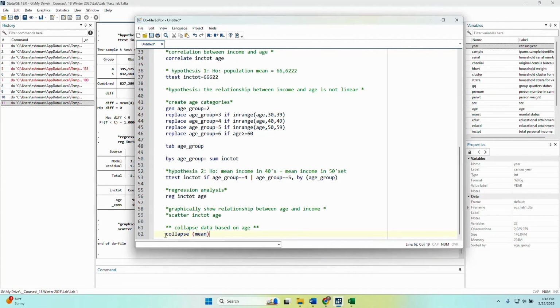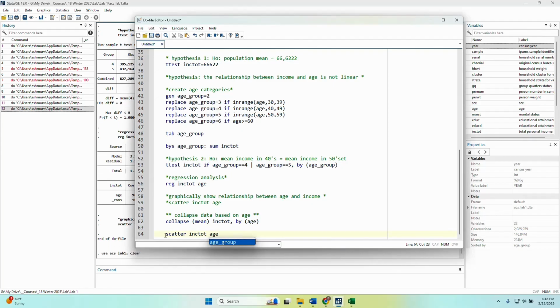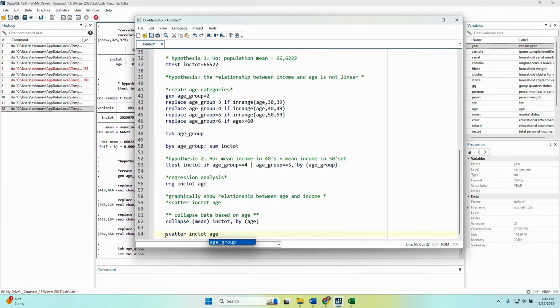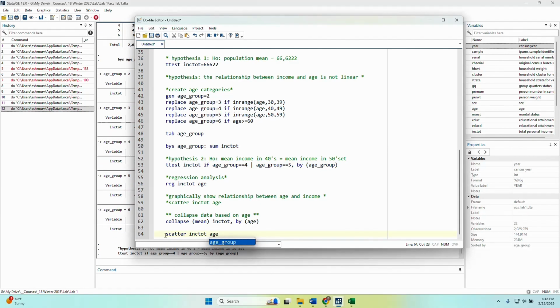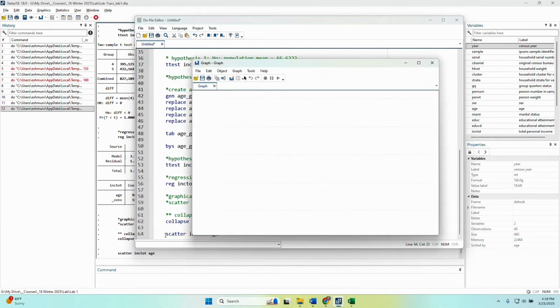I'm going to calculate the average income for each age group, or for each age, not group, but by each age. And then once I collapse the data, I can then run that same scatter plot, but rather than each individual observation, it's going to show the average income conditional on each age.